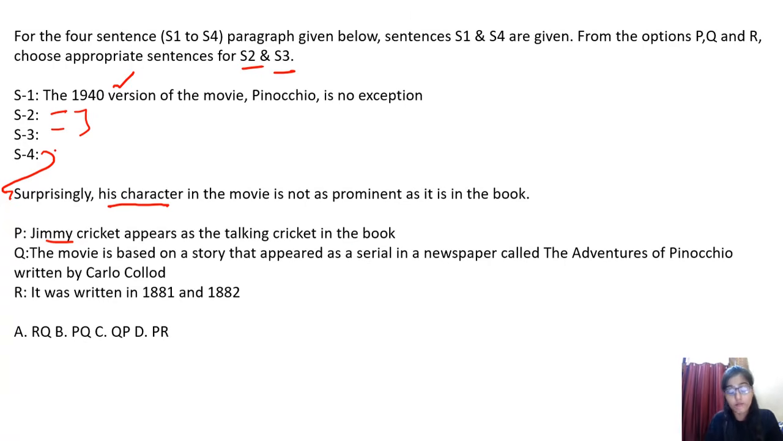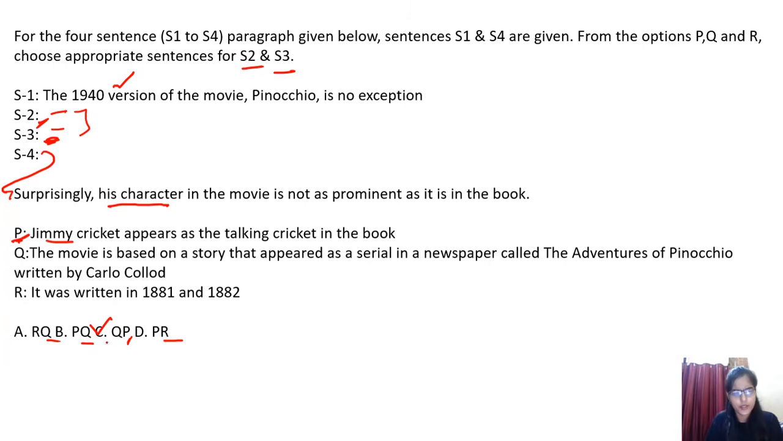Now it's really easy to find out that at S3 there should be P, because if you place here "Jimmy Cricket appears as the talking cricket in the book," you can get the idea that they are talking about Jimmy Cricket. Let's come to S2 and what you have to put here. Sometimes you can go with elimination as well. Now you're 100% sure that in S3 you must have P. Here you have Q, here you have Q, here you have R. It means it's not even needed to find out S2. Just by elimination you can get the idea that option C will be the correct answer.